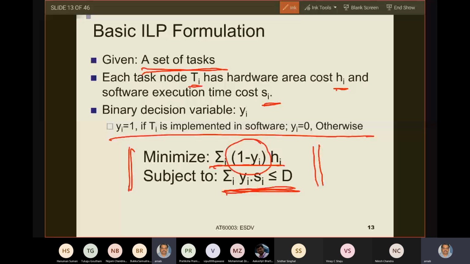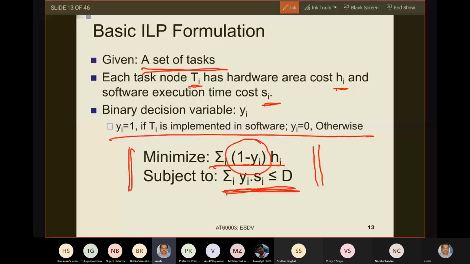So how does a constraint satisfaction problem proceed? It allocates a set of valuations to the decision variables. Now, a particular valuation of the decision variables gives a certain solution. So given a certain set of valuations, each of the yi values has taken either the value 1 or the value 0.